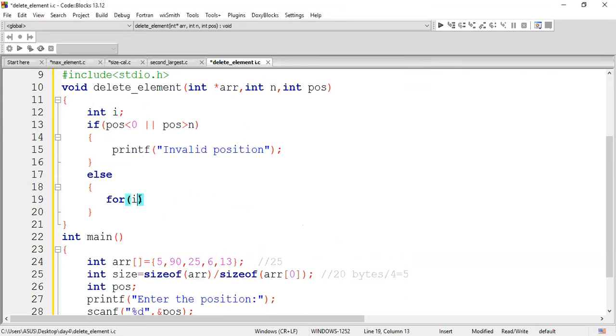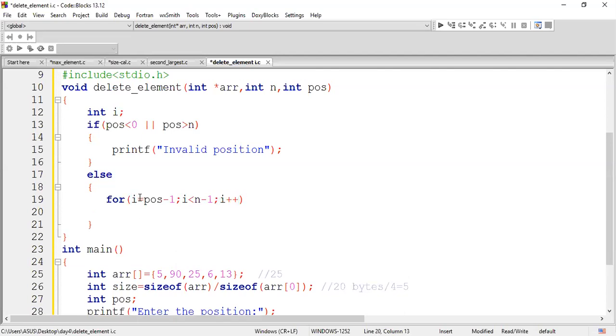We perform it from position -1, until my I is less than size -1. Here, size -1 means: the given size of the array is n, so we perform it until n -1. Followed by I plus plus.